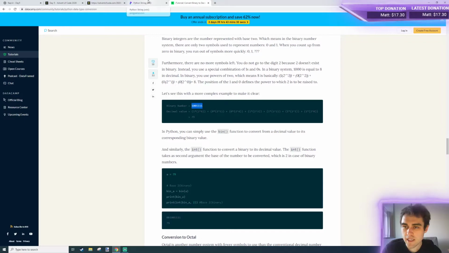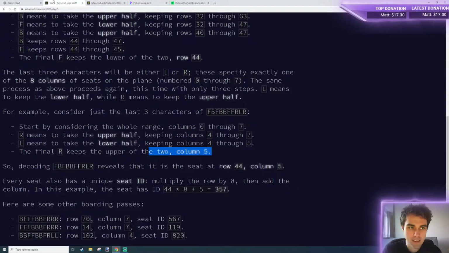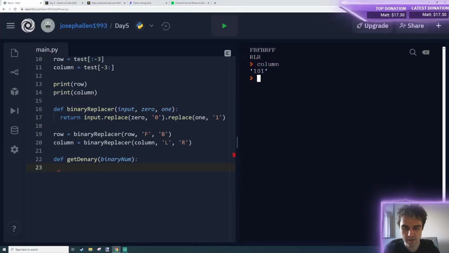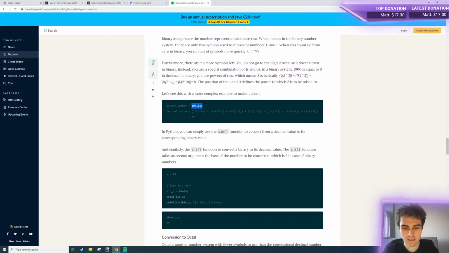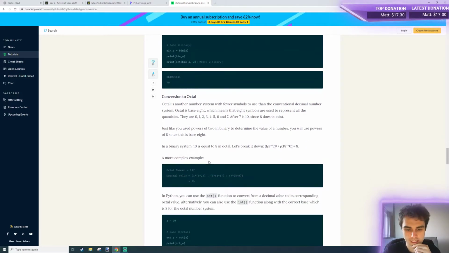I'm just thinking about leading zeros, but we might be okay here. I'm slightly concerned if, for example, we had the number 0, 1, 0. That 0 at the start is important. It won't let that be an integer. But if I convert it to an integer, what will it do? It'll complain. So yeah, this case isn't quite what I need.